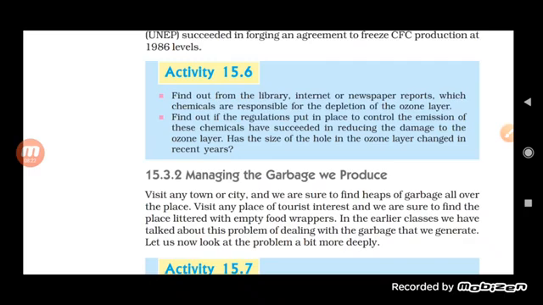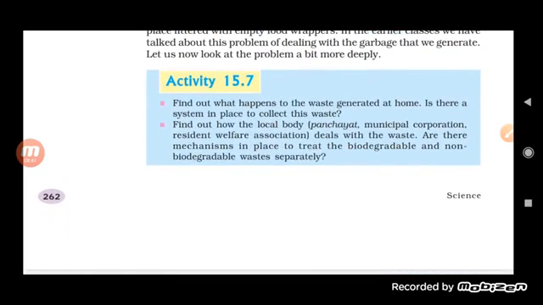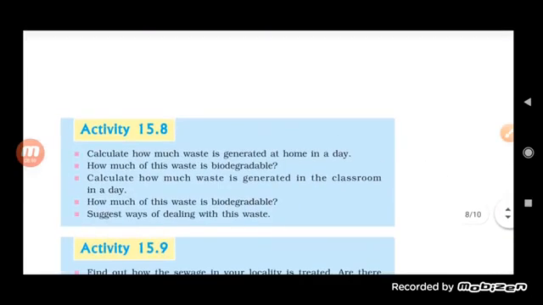Now see here, visit any town or city and we are sure to find heaps of garbage all over the place. Visit any place of tourist interest. So in the earlier classes, you know students, we have discussed how we can deal with garbage. If we talk about waste management, remember in class 8th we discussed that there are different methods by which we can control the wastage that contributes to the formation of garbage.